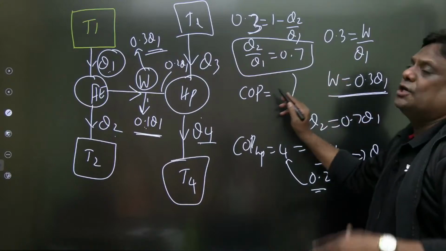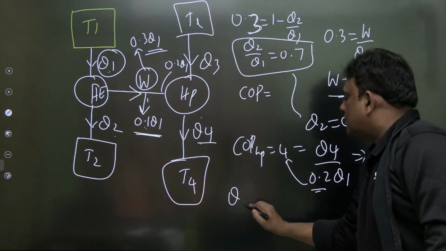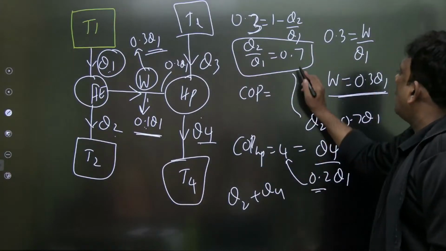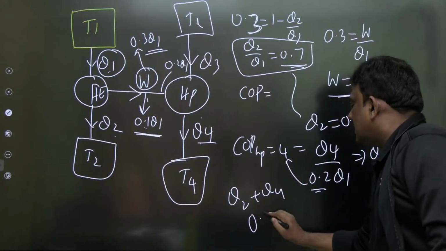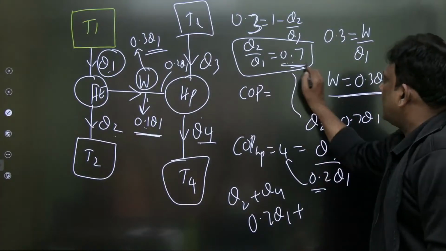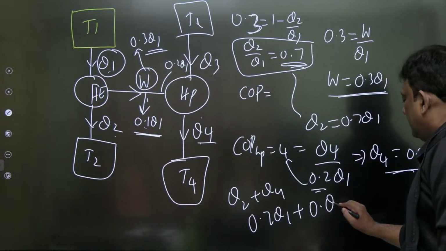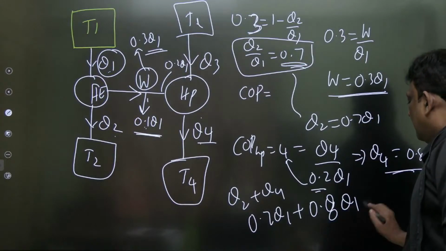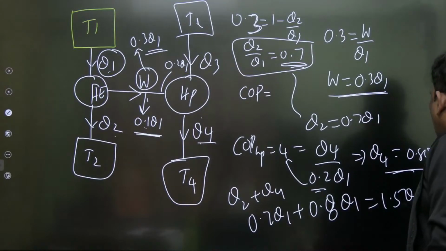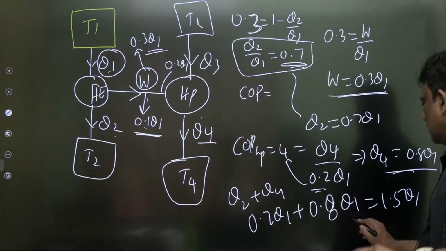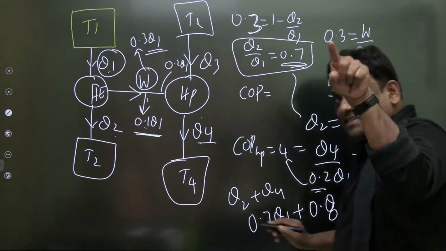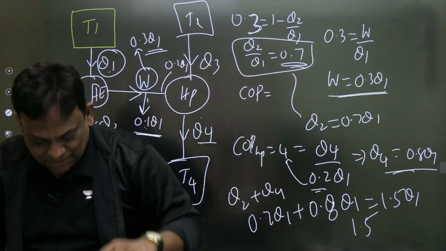Absolutely. Now I want Q2 plus Q4. Q2 plus Q4 will be equal to, what is Q2? Q2 is 0.7 Q1 and Q4 is 0.8 Q1. So therefore it will be 1.5 Q1. Already Q1 is given as 1, so it will be 1.5. Previous case it was 1.9, now it is 1.5.